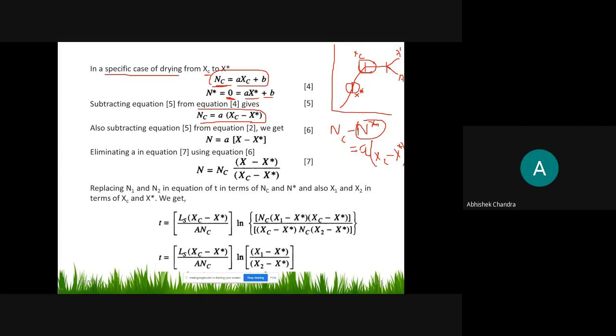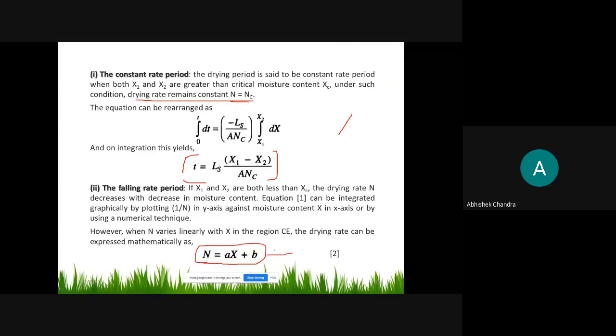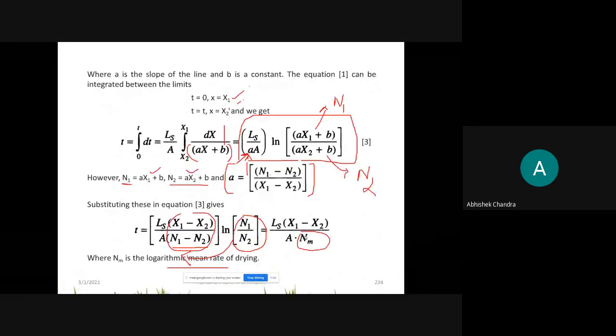Then again you subtract. From the initial equation, this one, you can subtract.